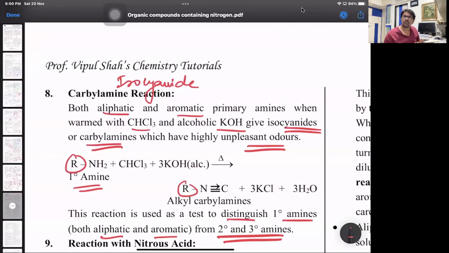So for the carbylamine test, or preparation of isocyanide, I require 3 things. Haloform, that's chloroform. Second, alcoholic potash, that's alcoholic KOH. And third, a primary amine, aliphatic or aromatic.